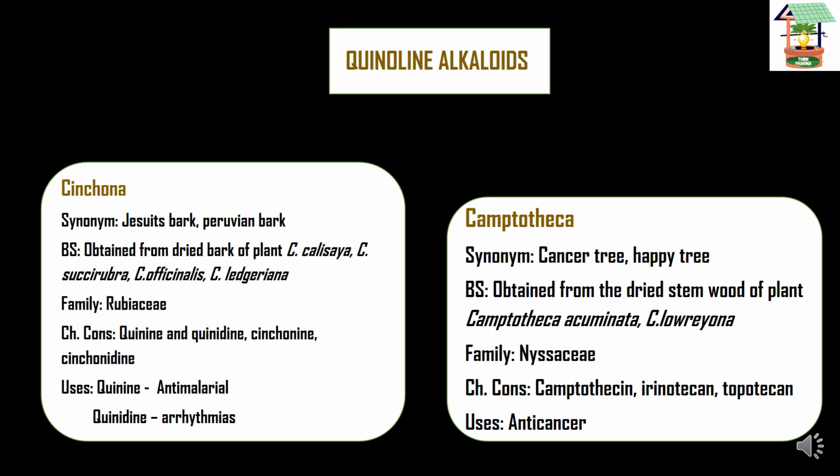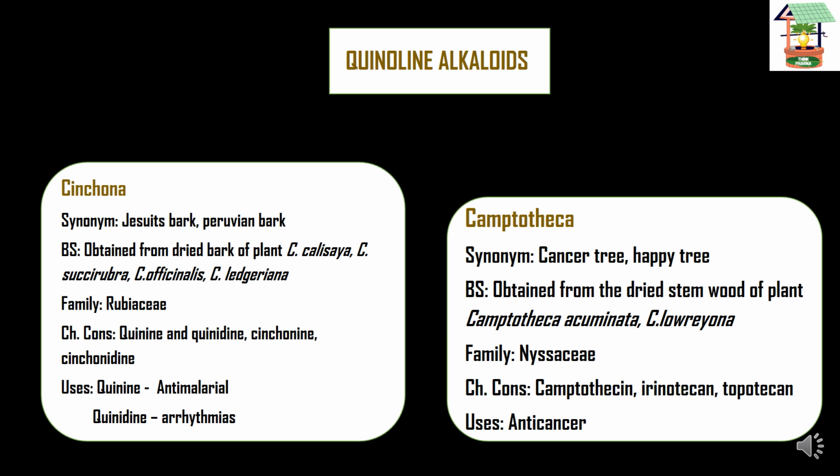Coming to cinchona, the synonyms of the cinchona plant are Jesuit's bark and Peruvian bark. The biological source is the dried bark of plants like Cinchona calisaya, Cinchona succirubra, Cinchona officinalis, and Cinchona ledgeriana. These are four different species of cinchona. The family is Rubiaceae. The chemical constituents are quinine, quinidine, cinchonine, and cinchonidine.